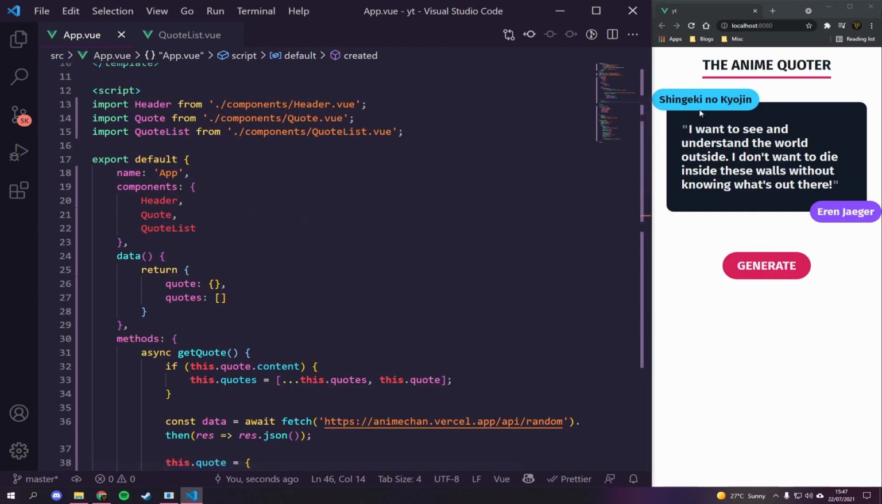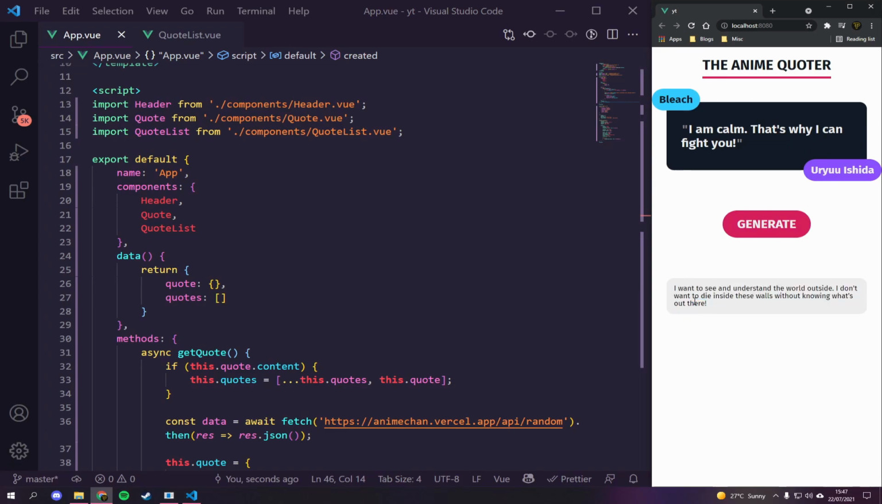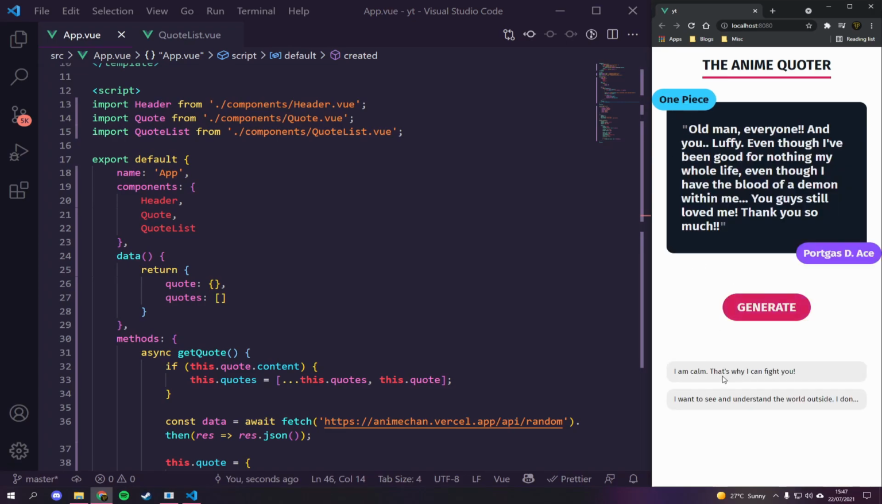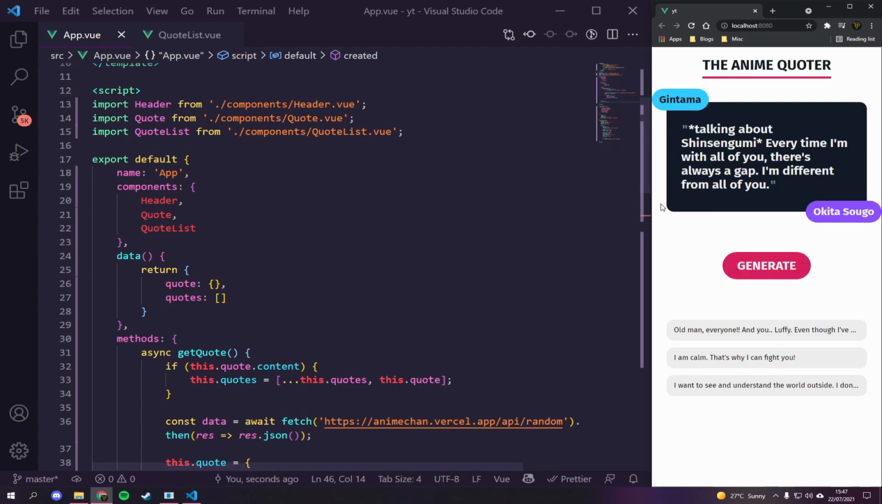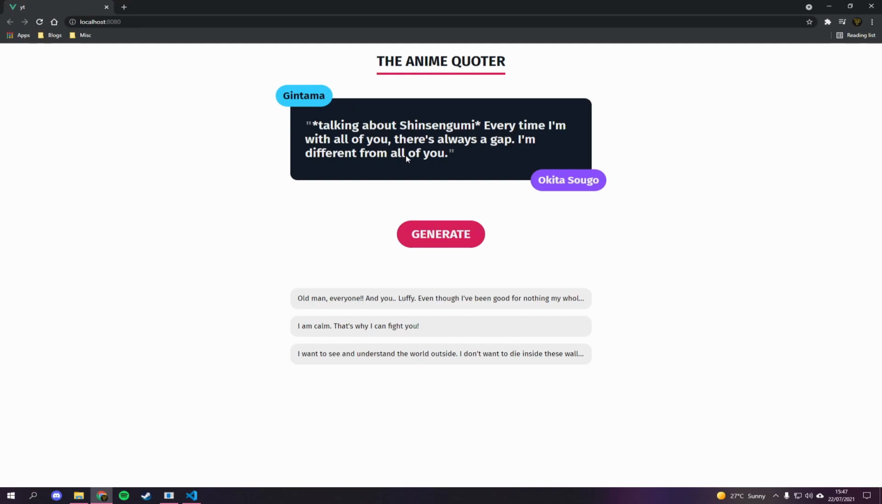So now when we load, you see we get an Attack on Titan reference here. I want to see and understand the world outside. I don't want to die inside these walls without knowing what's out there. Eren Yeager. Generate. And there you go. You can see his quote has gone down here, and the new one is up here. And we can keep generating, and you can see they're coming in the right order. You can see all these cool quotes are now coming in, and they're loading on screen. So that is how we build an anime quote generator with VueJS and the AnimeChan API.